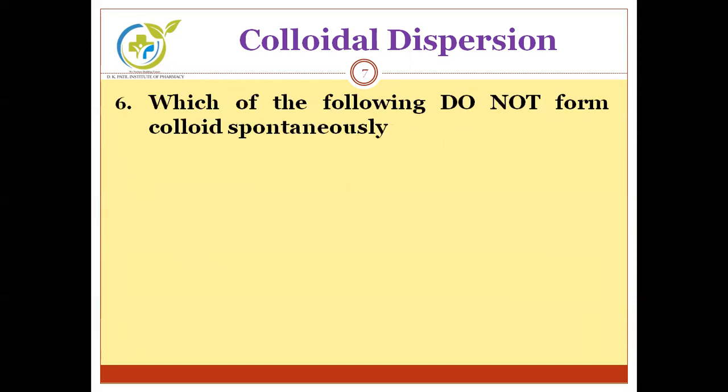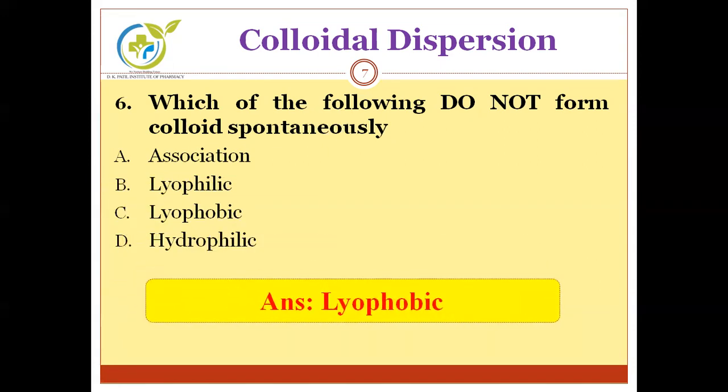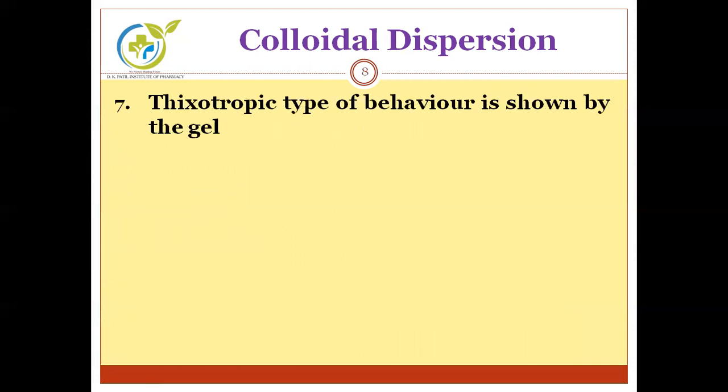Next question. Which of the following do not form colloidal systems spontaneously? Means we have to find out which cannot be easily formed. Association, lyophilic, lyophobic, and last D, hydrophilic. So friends, from these options, we can easily identify that lyophobic systems generally have force of repulsion between solute and solvent. And ultimately, it will be difficult to prepare in a colloidal dispersion system. So the correct option will be lyophobic. Moving to the next question.